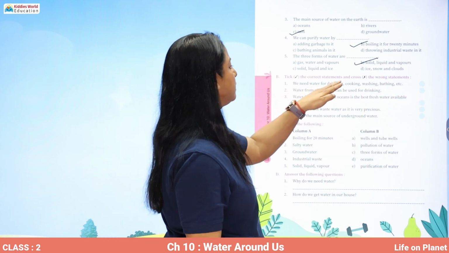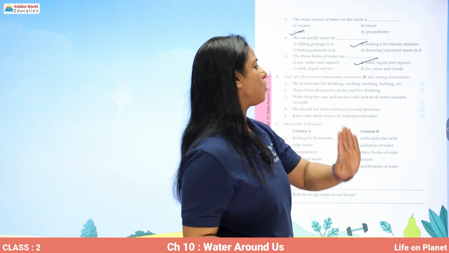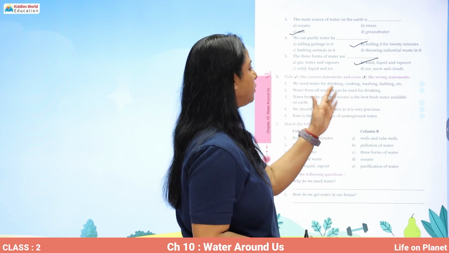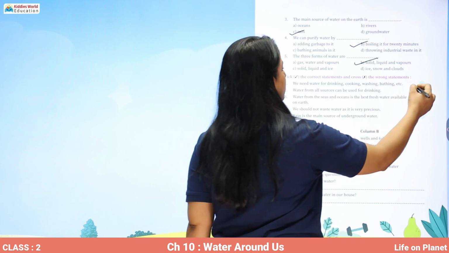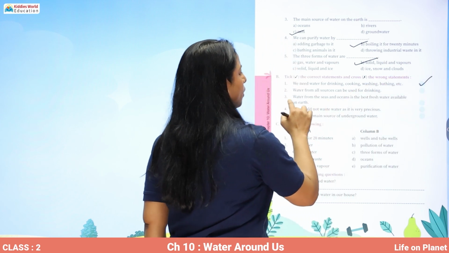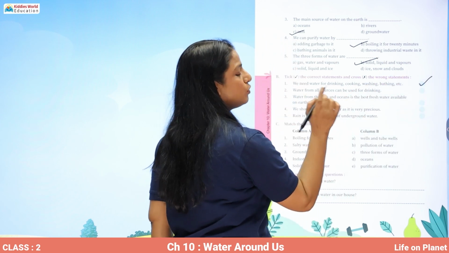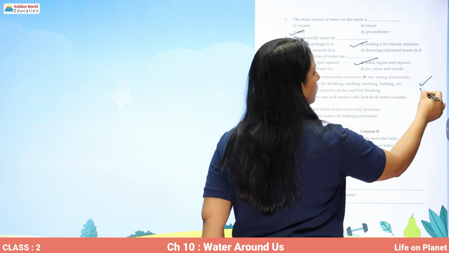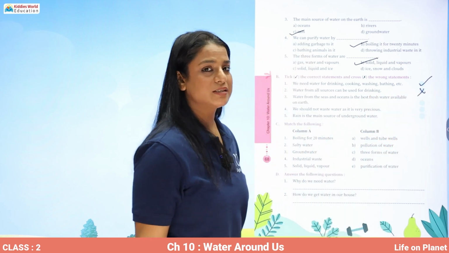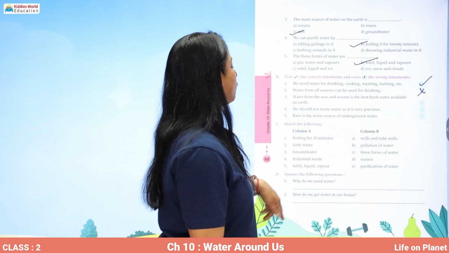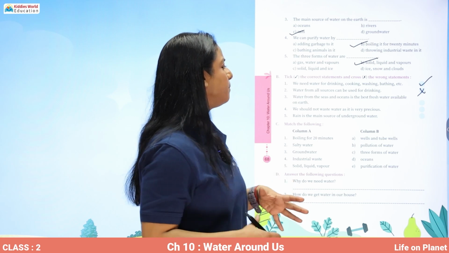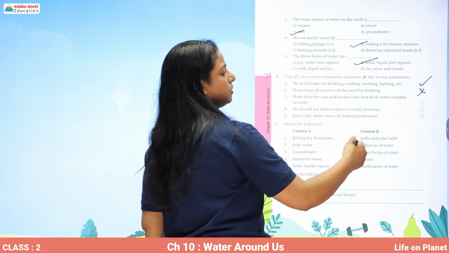Now you have to take the correct statement and cross the wrong one. We need water for drinking, cooking, washing, bathing, etc. Correct. Water from all the sources can be used for drinking. No. Water from seas and oceans is not fit for drinking. Water from the seas and oceans is the best fresh water available on earth. No.